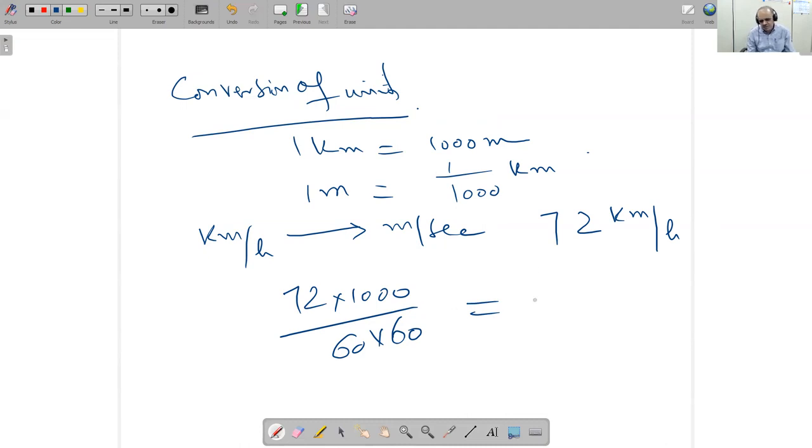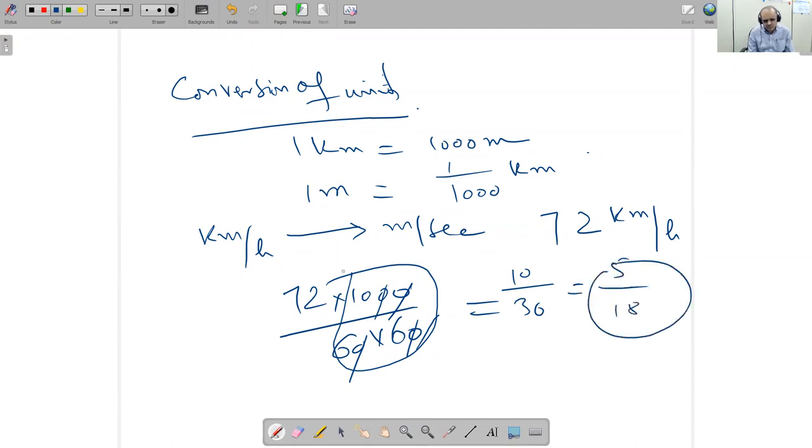The simplest way is this one. If you want to convert kilometer per hour to meter per second, you have to multiply by this factor. And if I simplify this factor, the answer will be 10/36. So more simplification is 5/18. So if you multiply any number with 5/18, you will get meter per second.